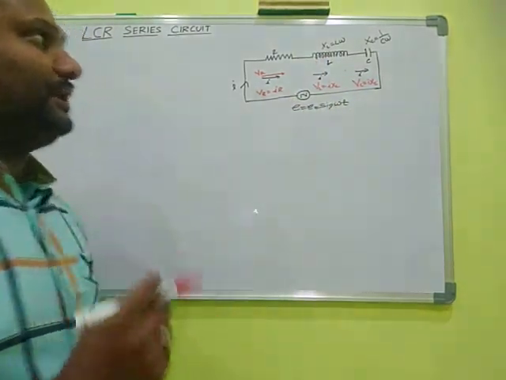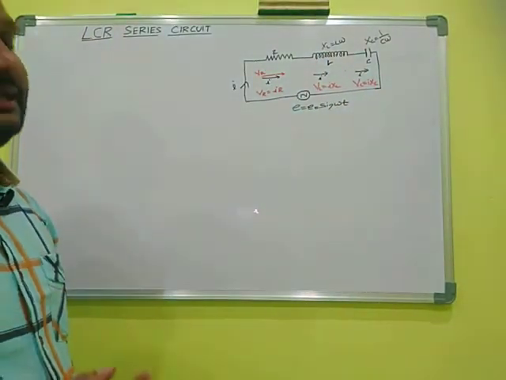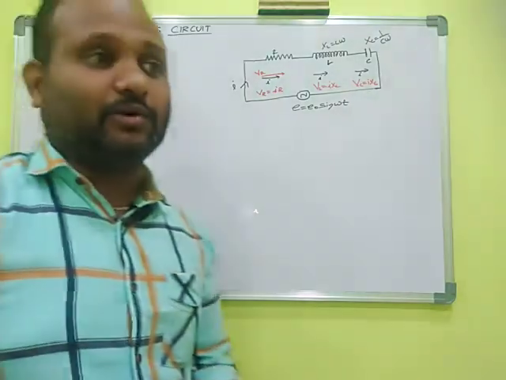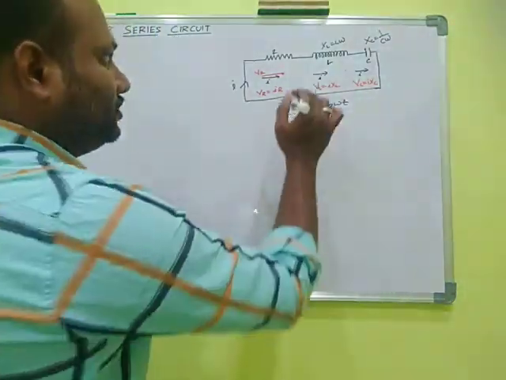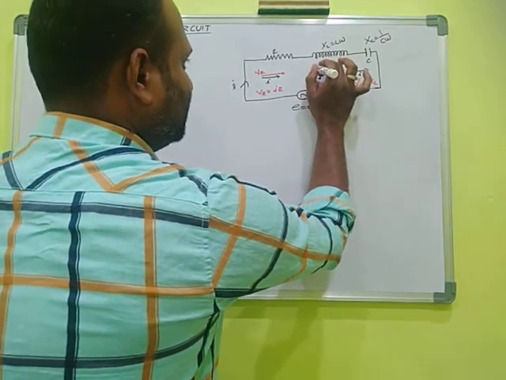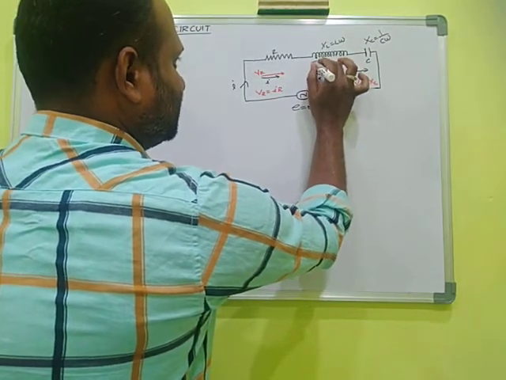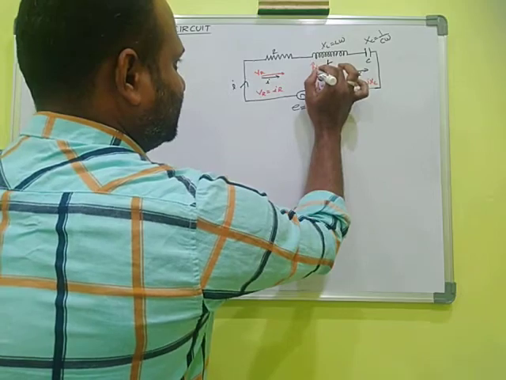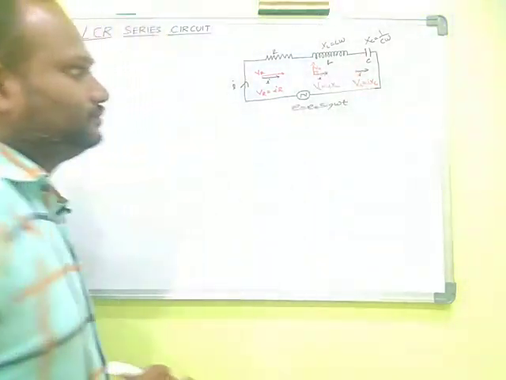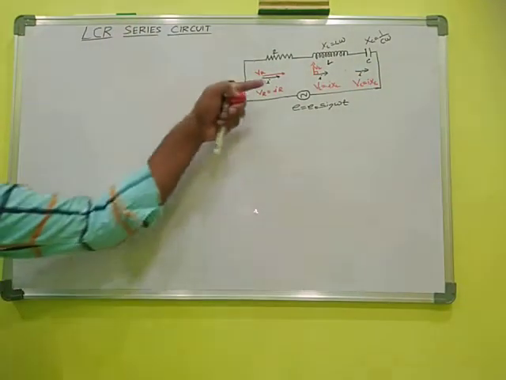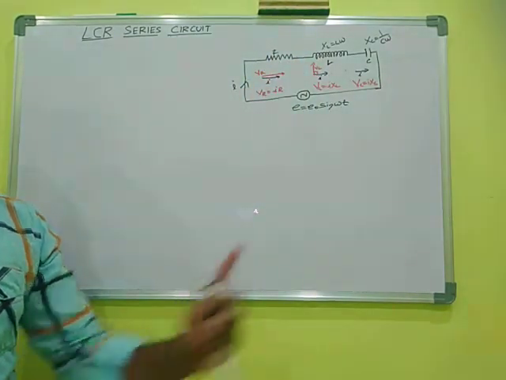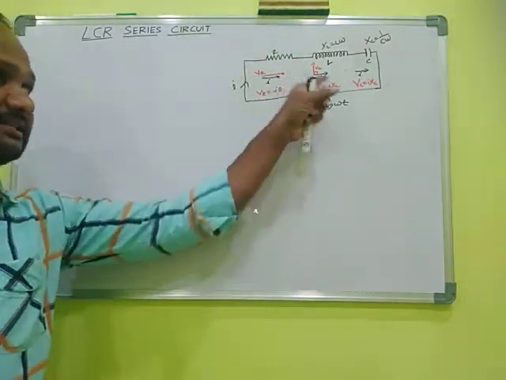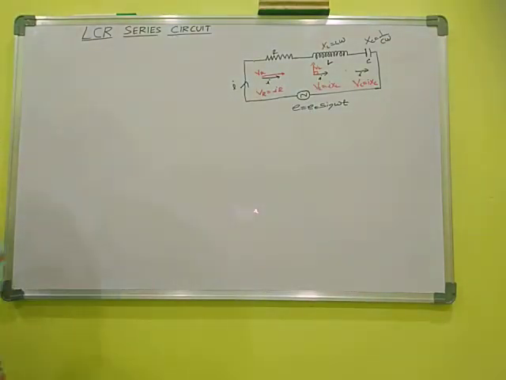What is the phase in the case of inductor? In inductor, the voltage leads the current by the phase angle pi by 2. So I draw here how much angle it leads: VL, which leads by the angle pi by 2. The current is acting in this direction and the voltage across the inductor is acting in the upward direction. That means there is a phase difference between them. How much? Pi by 2.